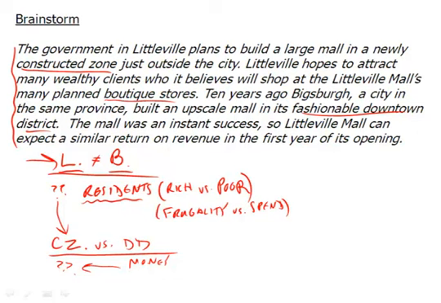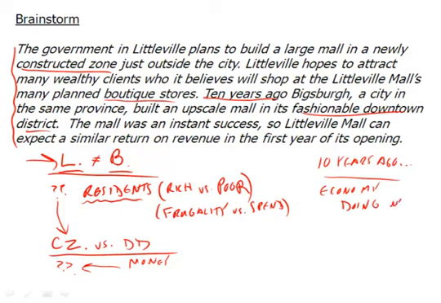So what else could we attack here? Well, we've shown that the two cities could be different in terms of their residents. It's fundamentally different. The construction zone, you can't compare that to the downtown district. Again, it's that whole apples and oranges thing. And then we notice here it says 10 years ago in Vicksburg. So things change, if you remember that from our logical fallacies. 10 years ago, maybe the economy was doing well. Things change. We don't know.